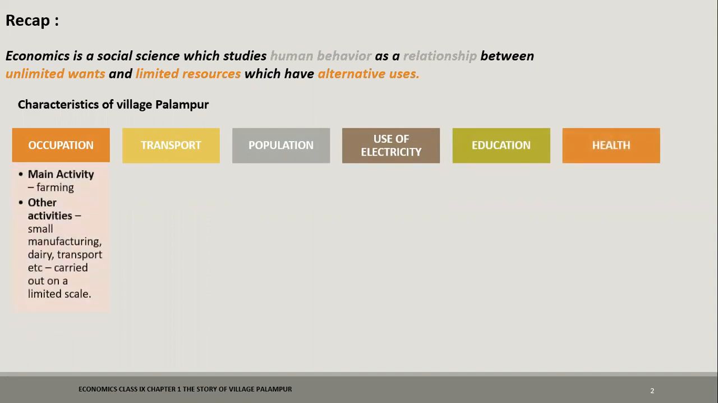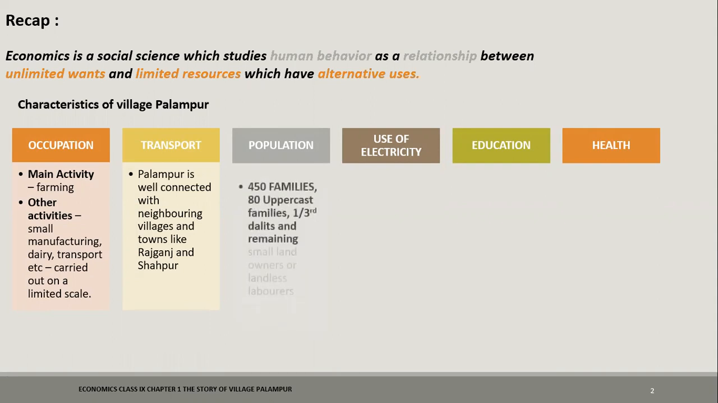For occupation, we saw that main activity in Palampur is farming, and there are some other activities like dairy, transport, small manufacturing, etc. For transportation, we saw that Palampur is well connected with neighboring villages, which shows that there is a proper transportation system. In population, we saw that there are 450 families in Palampur, 80 belong to the upper caste and 1/3 are Dalits. Remaining are small landowners or landless laborers.